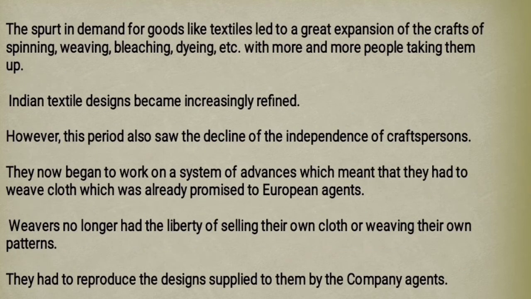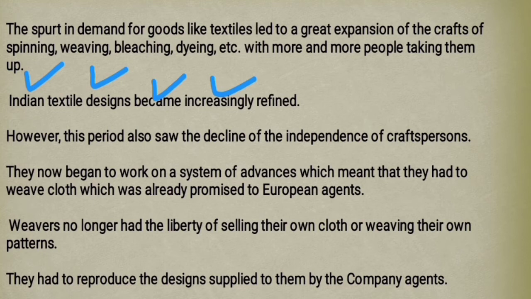Next, the demand for all these things was increasing, especially the demand for textiles. In this process, all the work like spinning, weaving, bleaching and dyeing became more important, and more people started to do these activities.